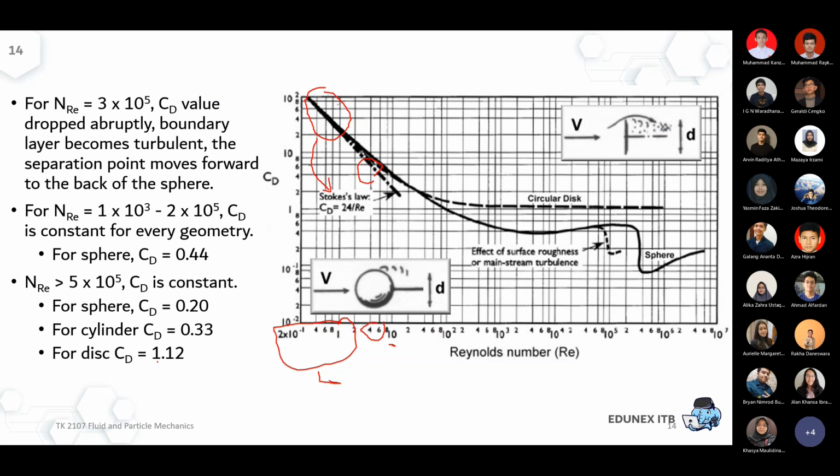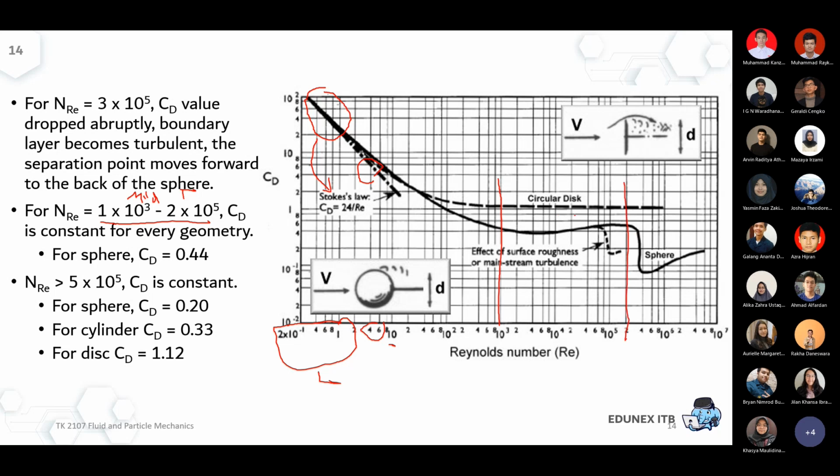Okay, and then this is turbulent, but mild turbulent. It's already turbulent but relatively mild compared to the other region. So in the mild turbulent part, the Reynolds particle number is around 1,000 up to 200,000. Check it in this region. Okay, that's 1,000, and then 200,000 will be somewhere around this point.